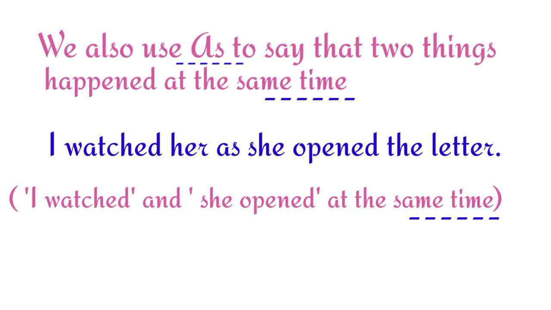We also use as to say that two things happened at the same time. I watched her as she opened the letter. I watched and she opened. Both things happened at the same time, so we are using as to represent both things.